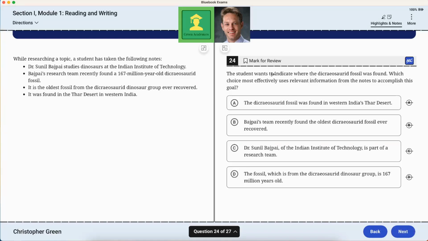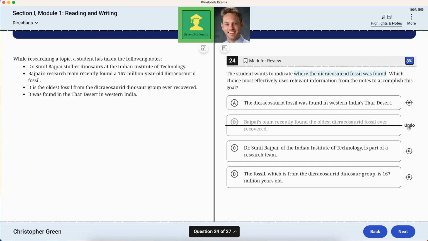Okay, I always jump right to here. Wants to indicate where the D fossil was found, where it was found. The D fossil was found in western India's Thar Desert. Sounds good. B's team recently found the oldest D fossil ever recovered. No, that doesn't say where.